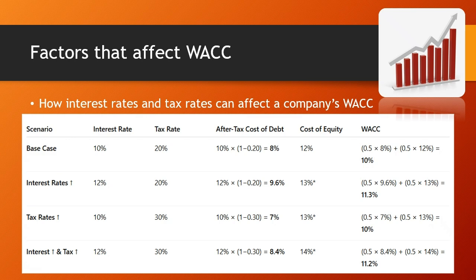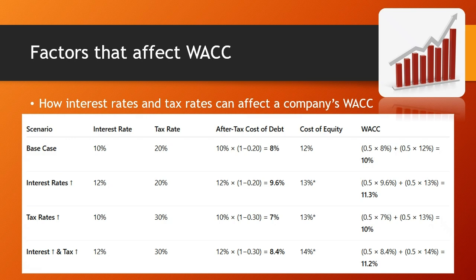Now, if the tax rate increases to 30% and the interest rate is the same, the after-tax cost of debt would now become 7%, so it's lower. However, the cost of equity increased because investors demand higher returns to compensate for the reduced after-tax income, and the WACC becomes 10%.